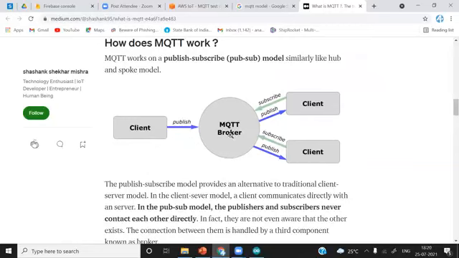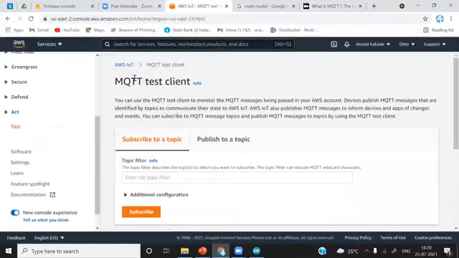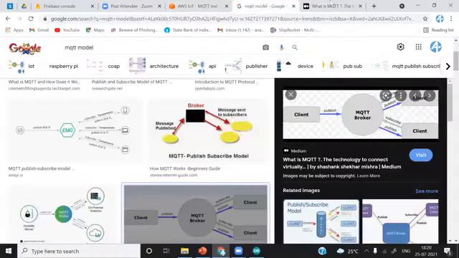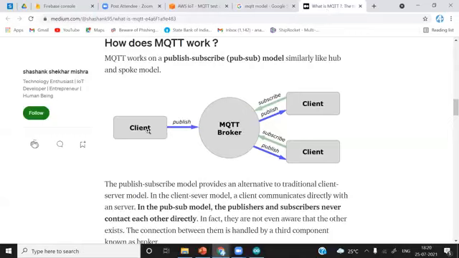Okay. So in our case, the MQTT broker is AWS IoT, which is handling all the publish and subscribe requests. So whenever any client, in our case the client is ESP8266, the client can also be this MQTT test client. You can see here, it is not the broker of AWS IoT. Understand this. This is one of the clients for testing purposes only. This is not the broker. So AWS IoT services, AWS is the broker. This is the client. So the broker is AWS IoT. This client is ESP8266. Another client can be this